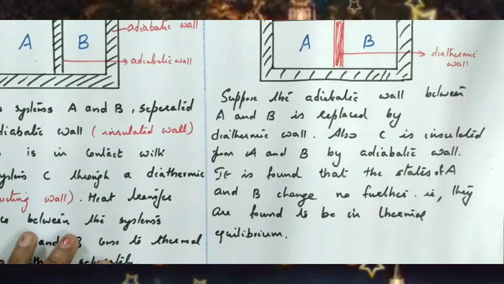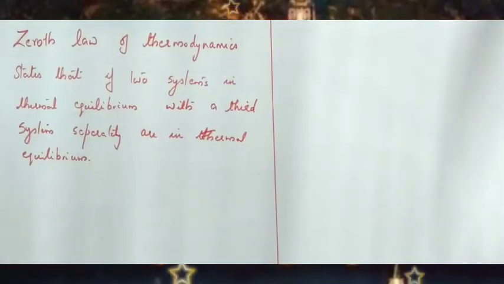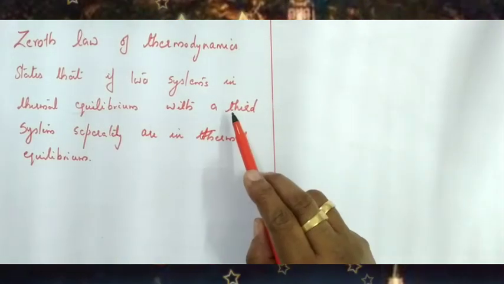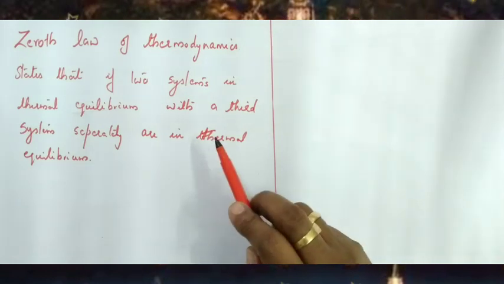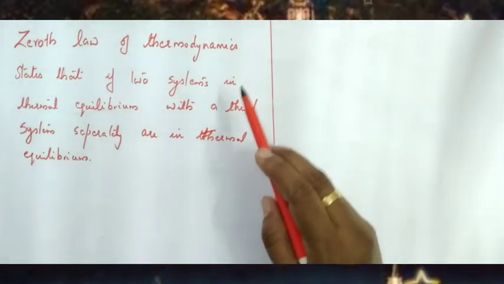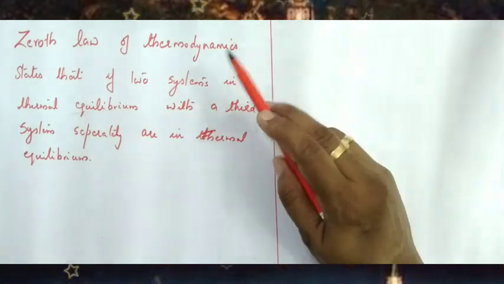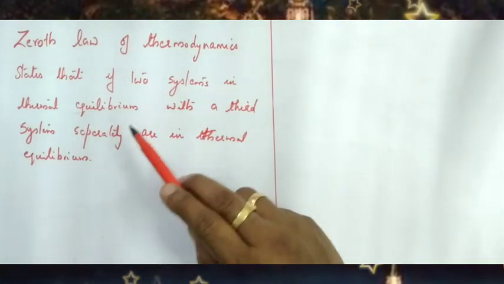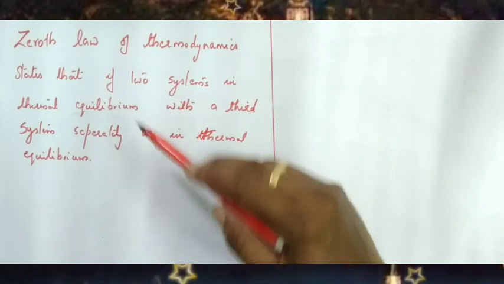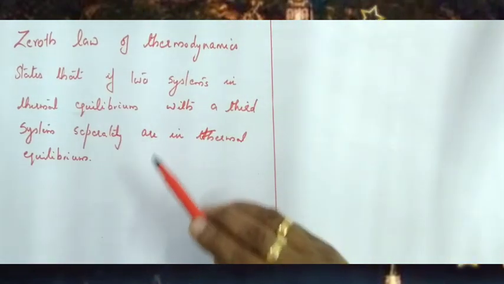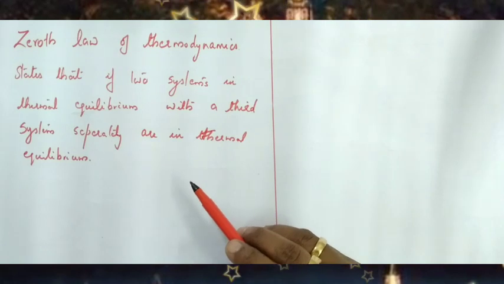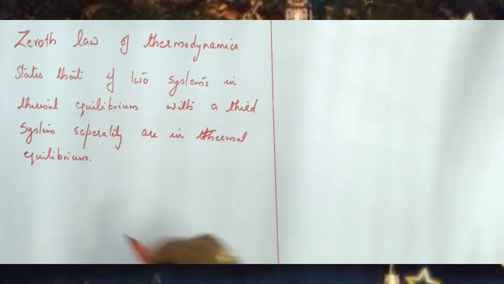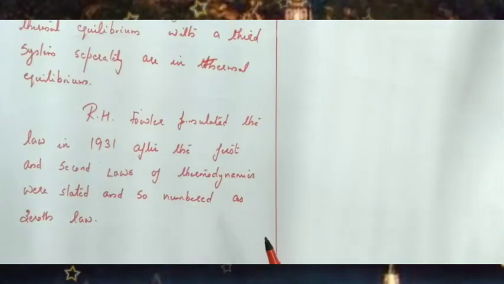The Zeroth law of thermodynamics states that if two systems are in thermal equilibrium with a third system separately, then they are in thermal equilibrium with each other. If A is in thermal equilibrium with C, and B is in thermal equilibrium with C, what does it imply? A and B are in thermal equilibrium. This zeroth law was formulated by the scientist R.H. Fowler.